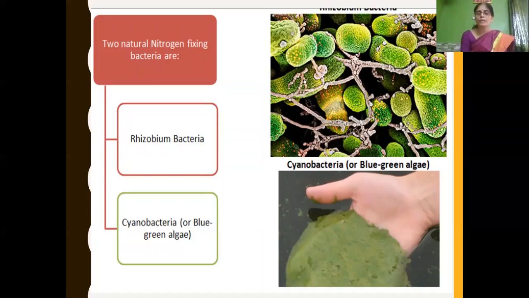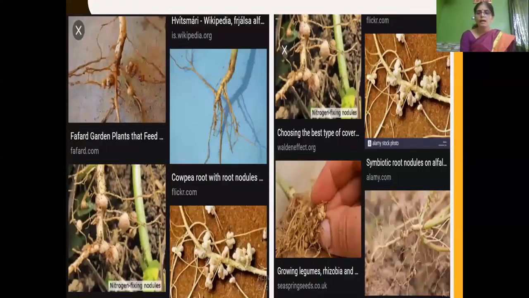You can see here various roots of leguminous plants. You can see that knot-like structure, which we call root nodules. In these root nodules, the Rhizobium bacteria is present.